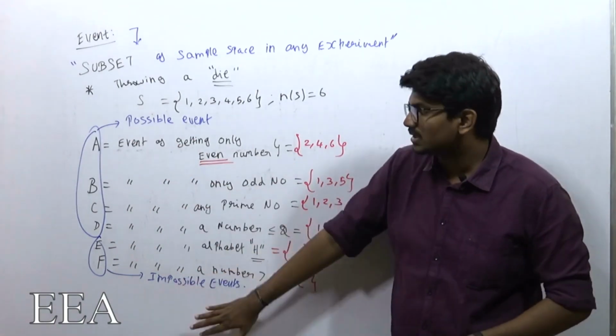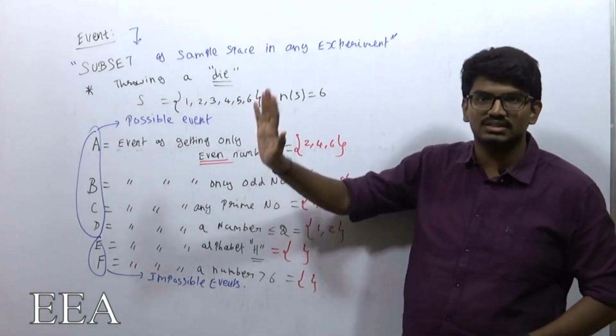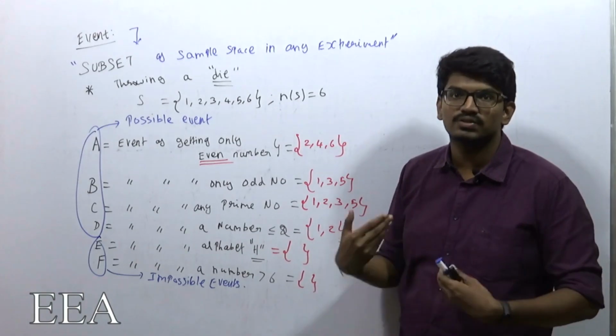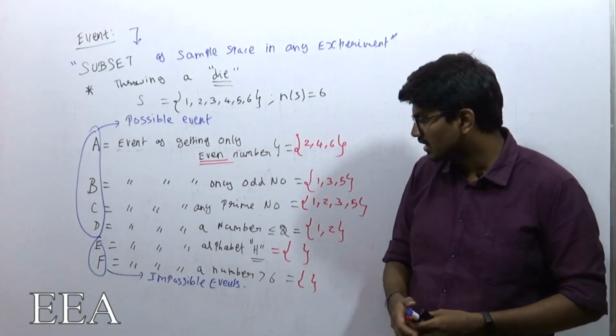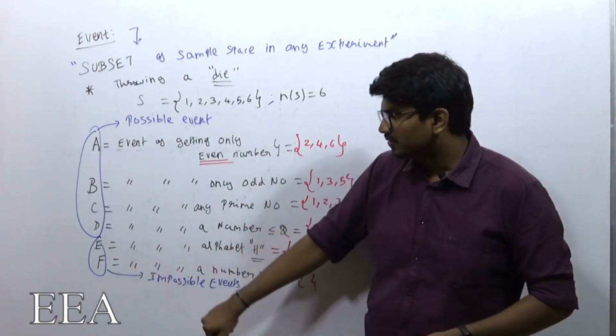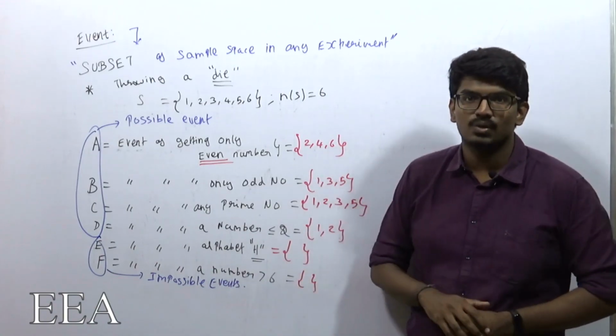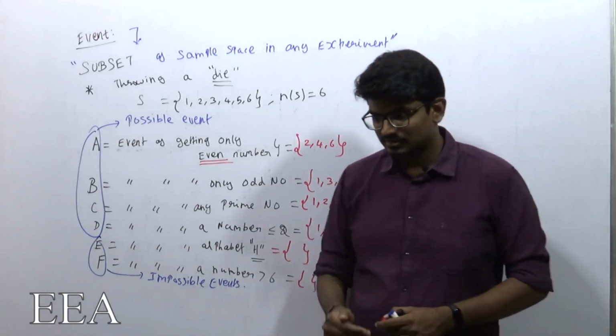But impossible events are also a subset of S. We know that a null set is a subset of all other sets. From your knowledge of set theory, you need to understand that a null set is a subset of all other sets. So E and F are impossible events. They are subsets but still they are not possible physically. Okay. Now we will extend our case.